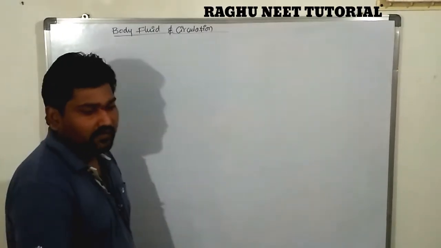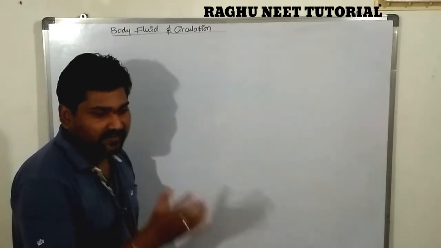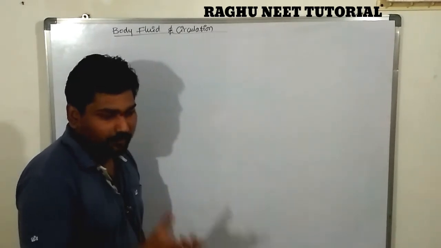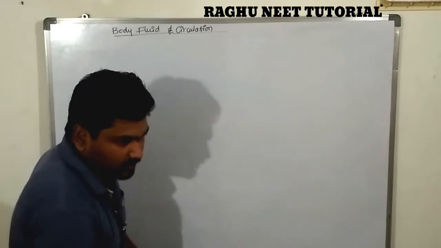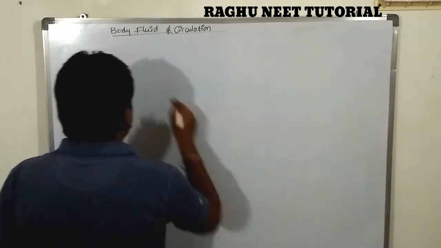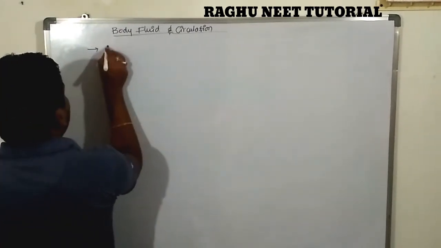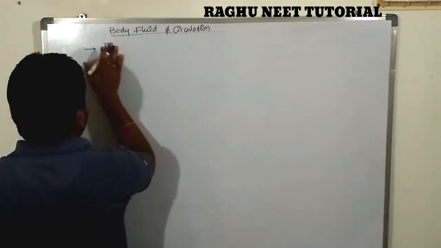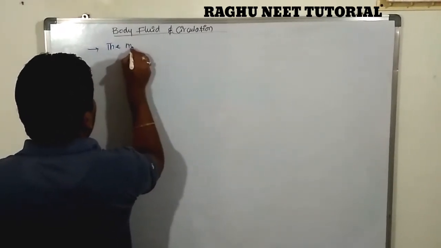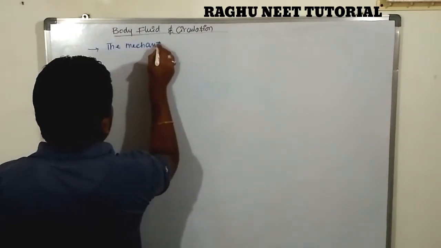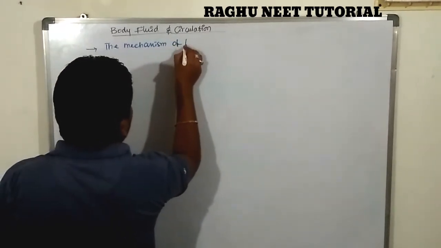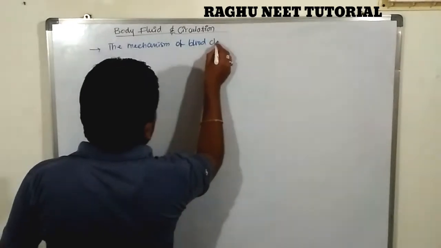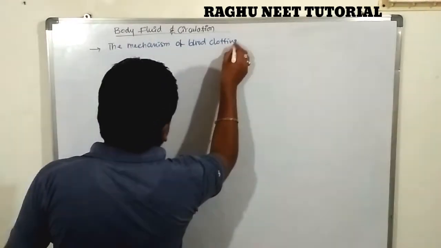After the completion of what the blood factors are, next we are discussing the process of blood clotting. First, the mechanism of blood clotting, or the mechanism of blood coagulation.